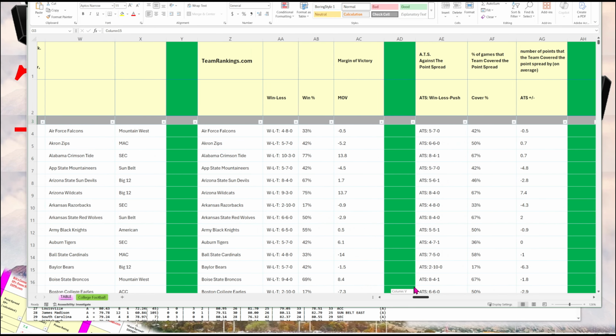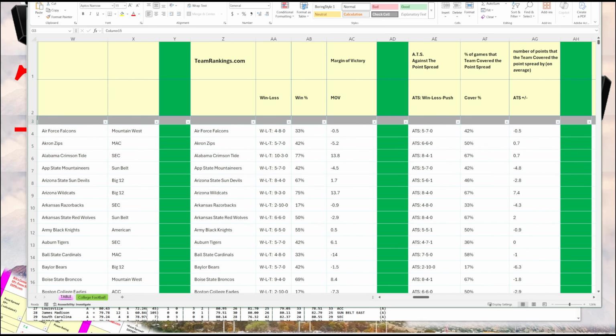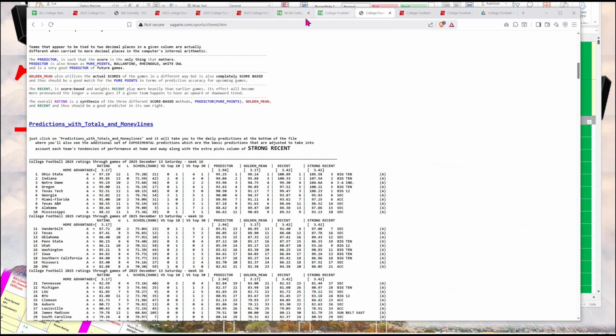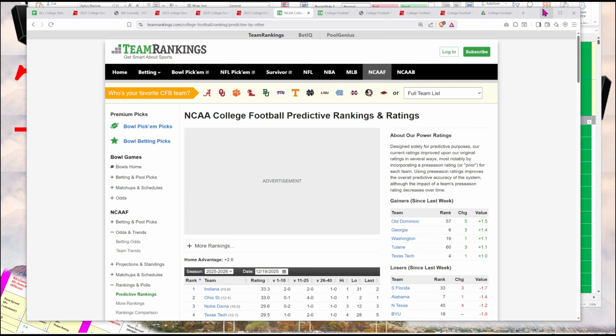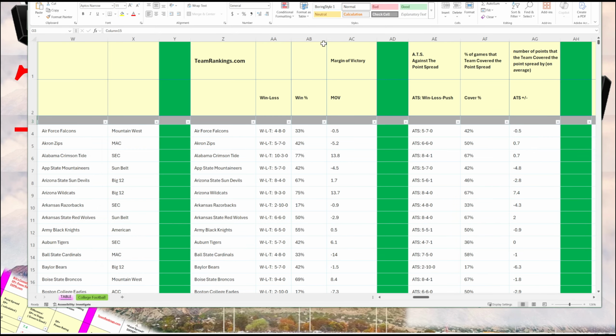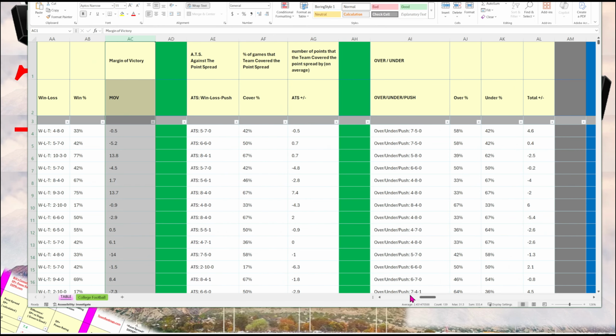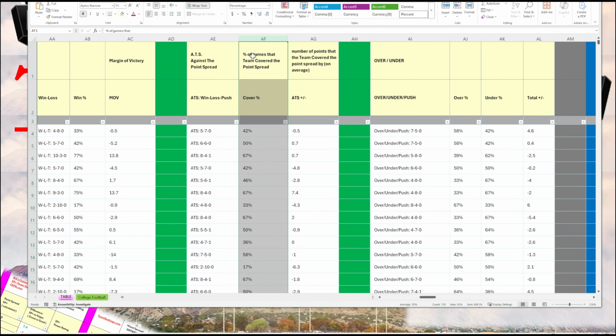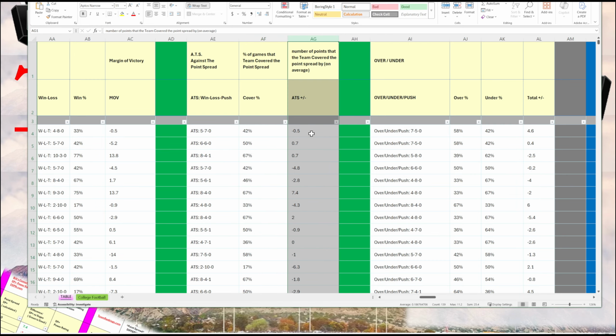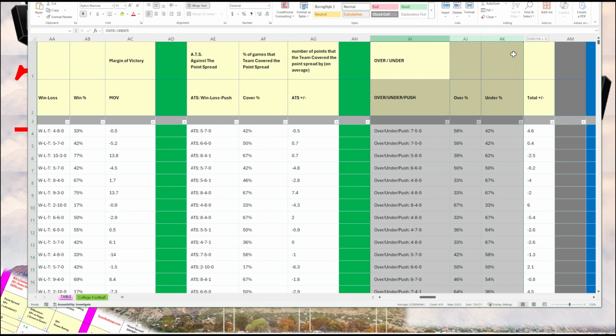Going to the right, here I include information from Team Rankings. So win-loss, win percentage, margin of victory. ATS is against the point spread, the percentage of times that they covered, and the average margin, or the average number of points that they covered by. I also include over and under information.